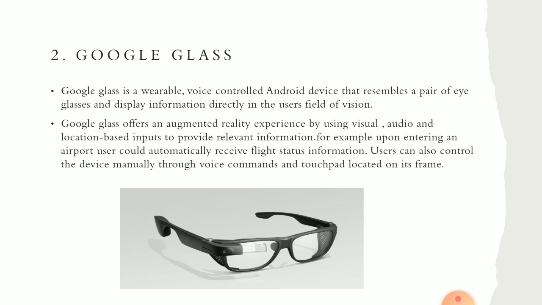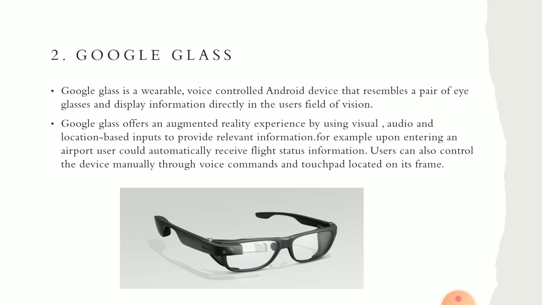So Google Glass offers an augmented reality experience. Okay. So in the form of visuals, audio or location based input, it gives you relevant information. Okay. So it captures real objects and gives you information about that particular real object.